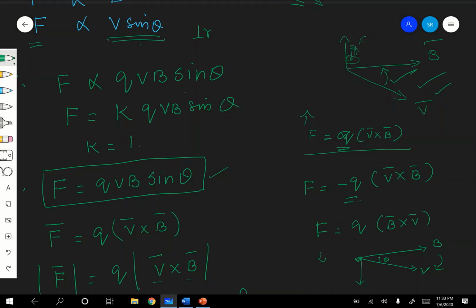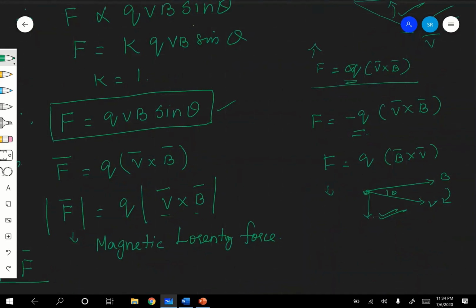It is inward in this case, and if you keep it the other way, it will be outward. Therefore, it is upward and perpendicular to the plane of the board, and here it is downward and perpendicular to the plane of the board. Hope you are following. It is nothing but cross product, that's it.